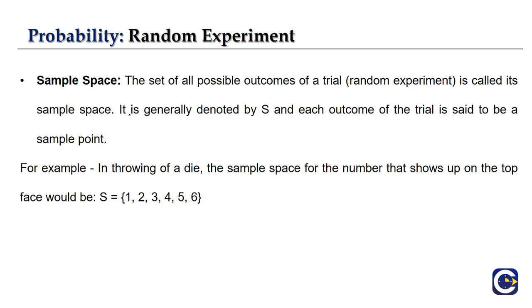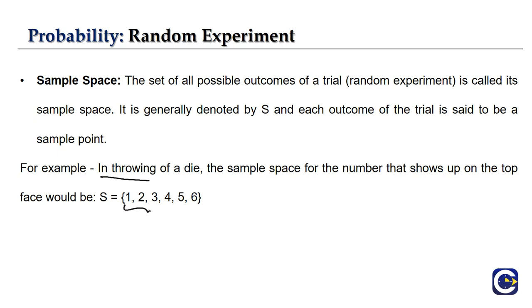For example, in the initial random experiment we took the example of throwing a dice. Consider the same thing, throwing a dice, which is a random experiment. What can be our sample space? What are all the possible outcomes for a dice? The possible outcomes will be 1, 2, 3, 4, 5 and 6.